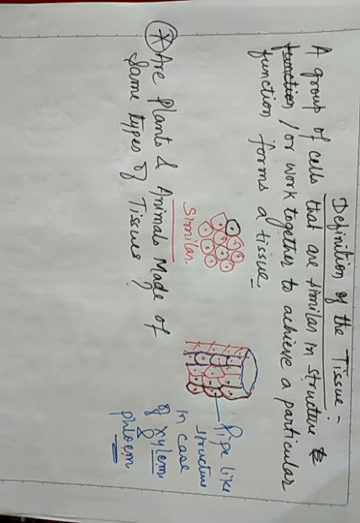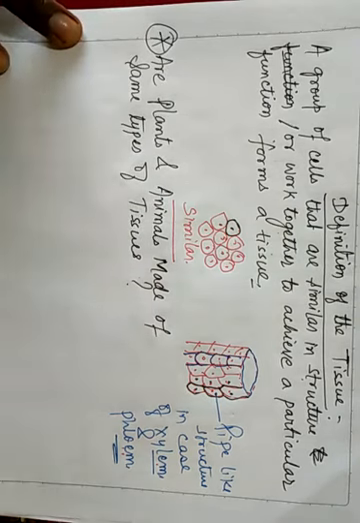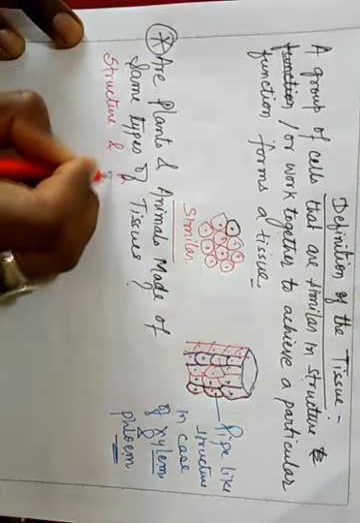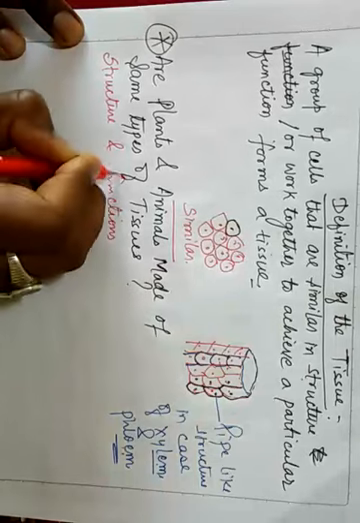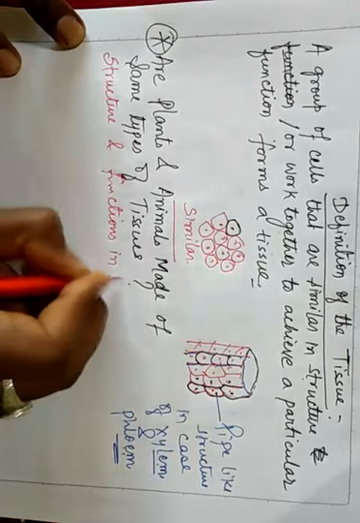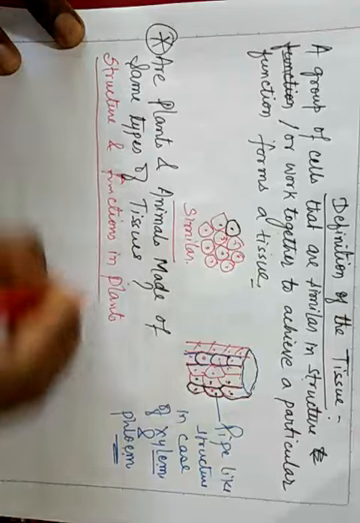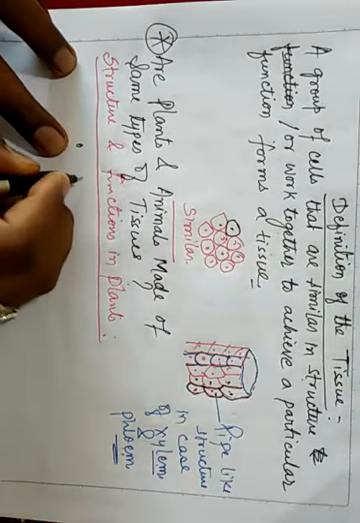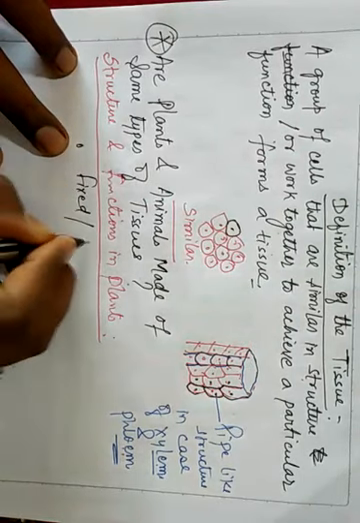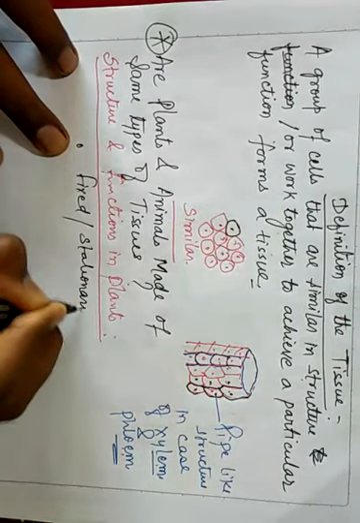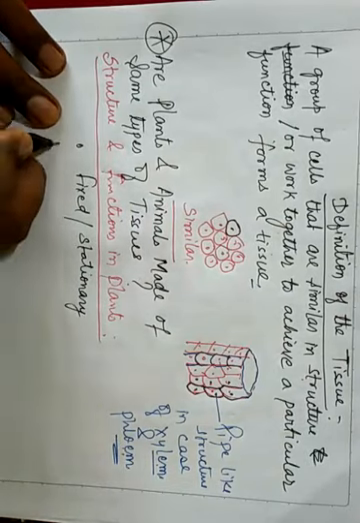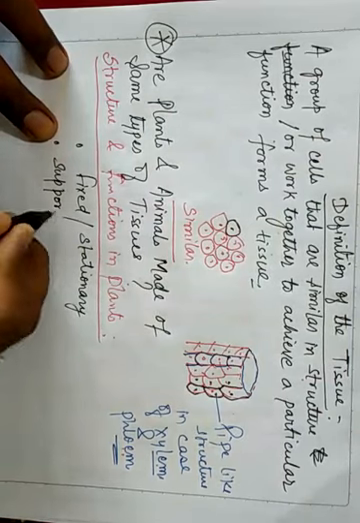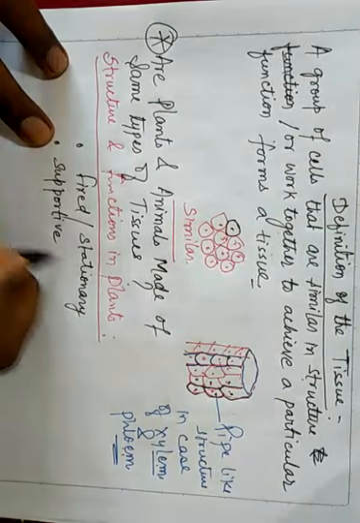So what are these differences? So let us first discuss with respect to plants. I will write structure and functions in plants. So structure and functions in plants, you see, first point that we observe daily, that is fixed. Plants are fixed or stationary, you can say. They have lots of supportive tissue that support the big tree, isn't it?